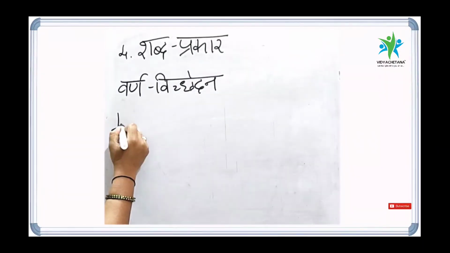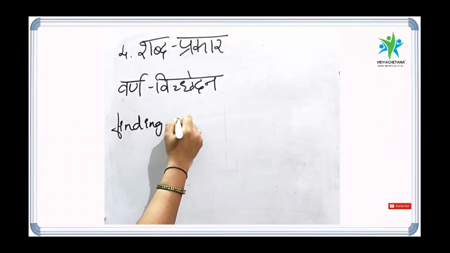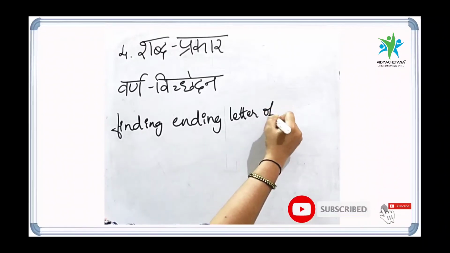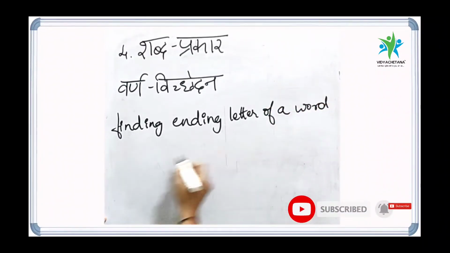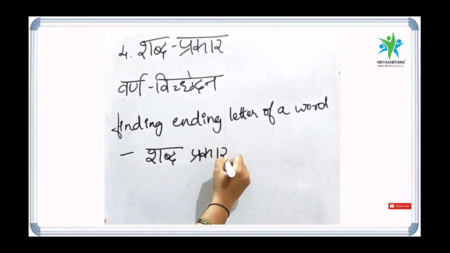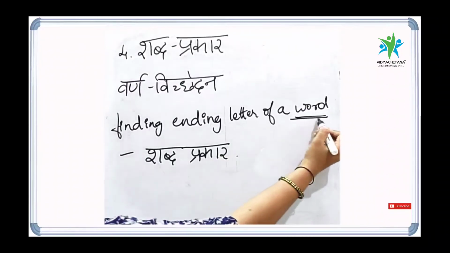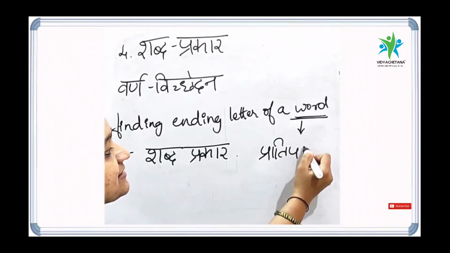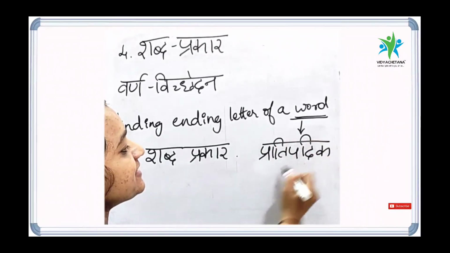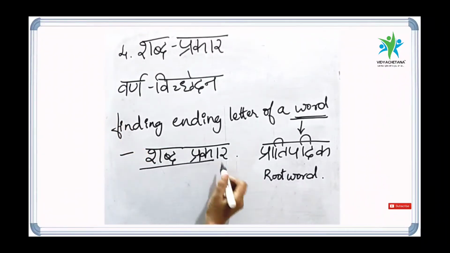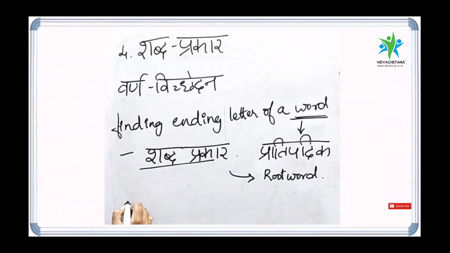Finding the ending letter of a word in Sanskrit is called Shabda Prakar. The word which is called in Sanskrit is Pratipadika, or you can say the root word. So we are going to find the Shabda Prakar of a Sanskrit root word. I will give one example here.